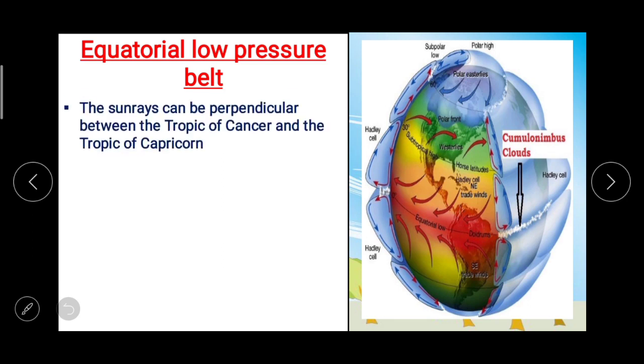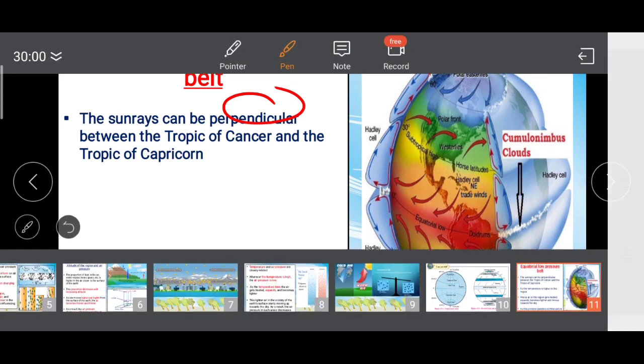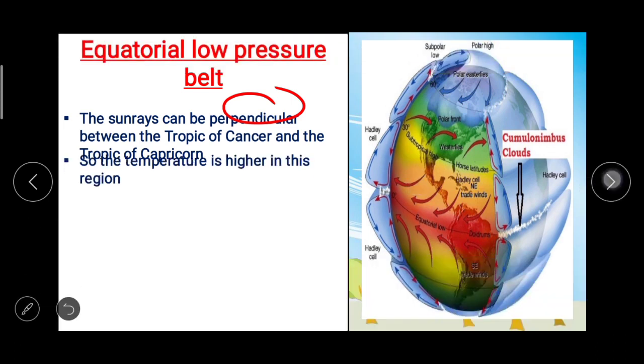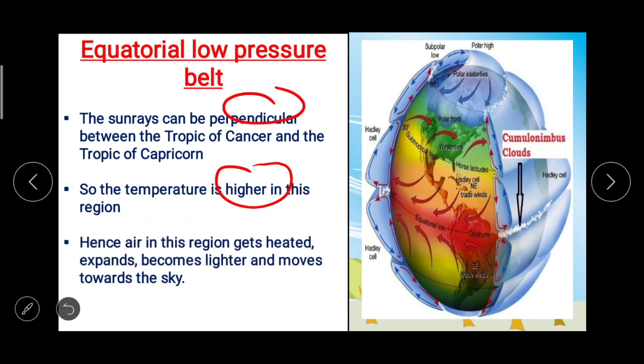Now about the equatorial low pressure belt. The sun rays can be perpendicular between the Tropic of Cancer and the Tropic of Capricorn. Now because of this, what happens? The temperature is higher in this region, and as we know, it influences the air. Air in this region gets heated.